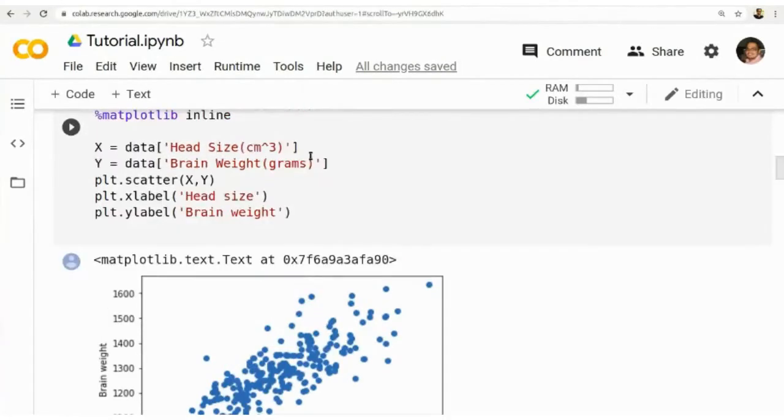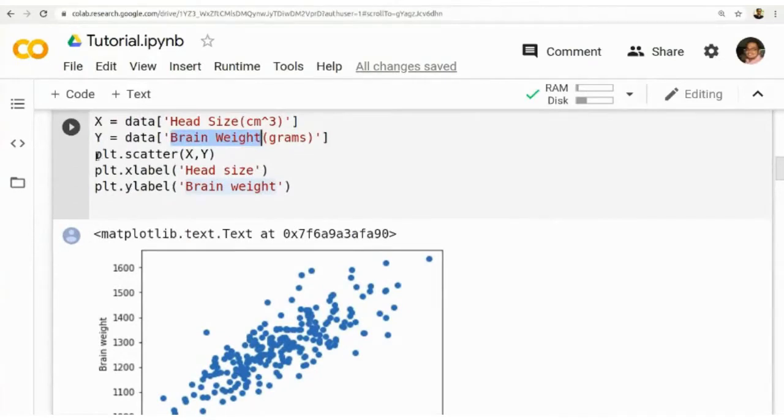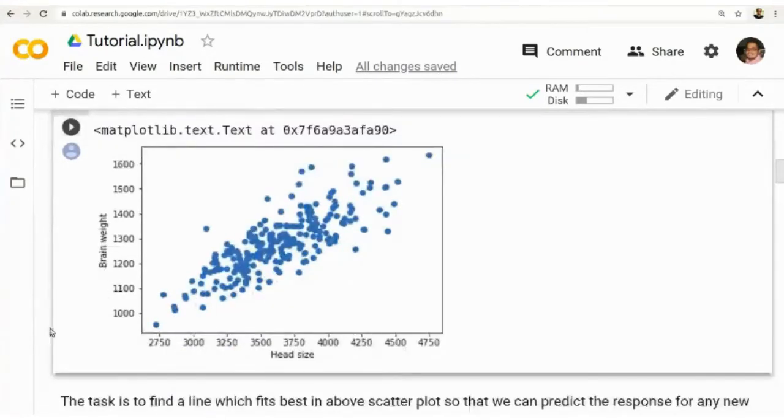X is the size of the head, and y, the target or dependent value, is brain weight. Based on these values, we can plot them using the plt.scatter function with the two variables x and y, and we will get the corresponding plot. Now our objective is to find a line that passes through these points and fits them.